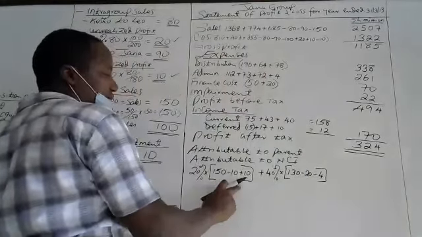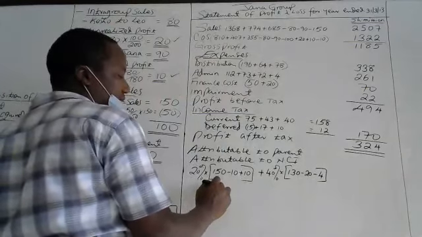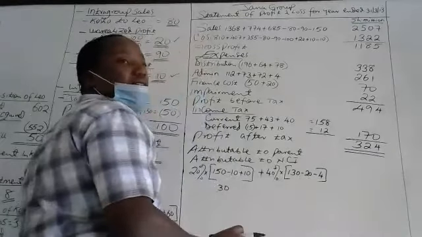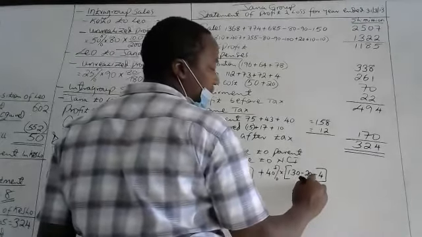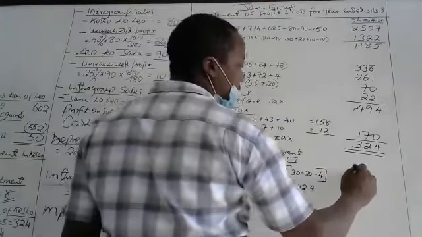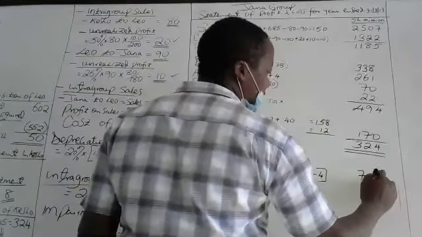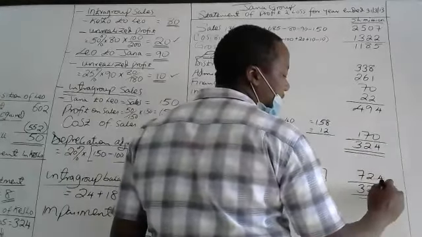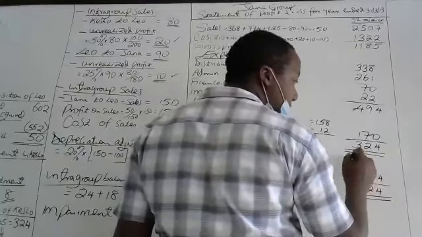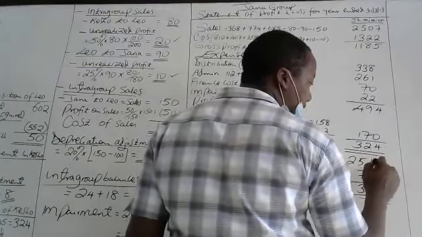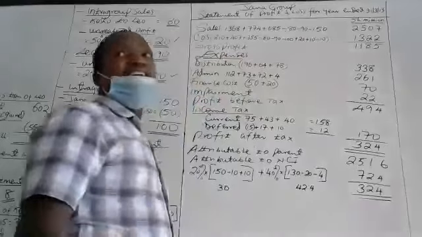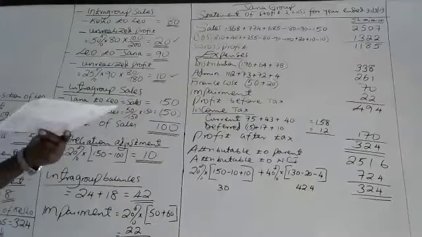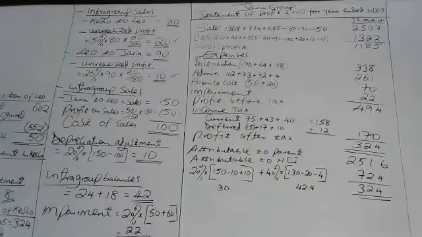So 20% of 150 is that. And 40% of this is equal to what? 42.4. So that means in total 72.4. So 324 minus 72.4 equals 251.6. So that is the income statement. And after making these adjustments that are affecting that.